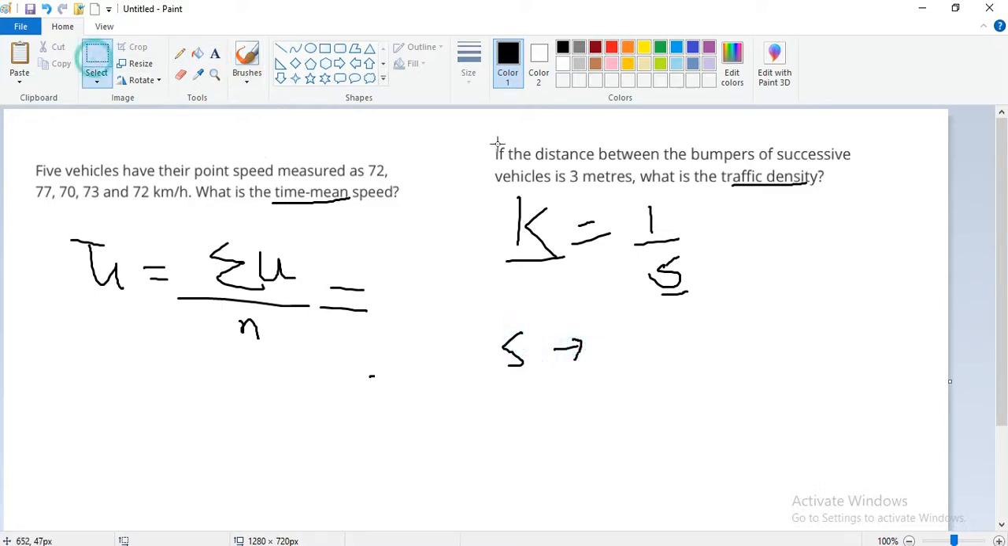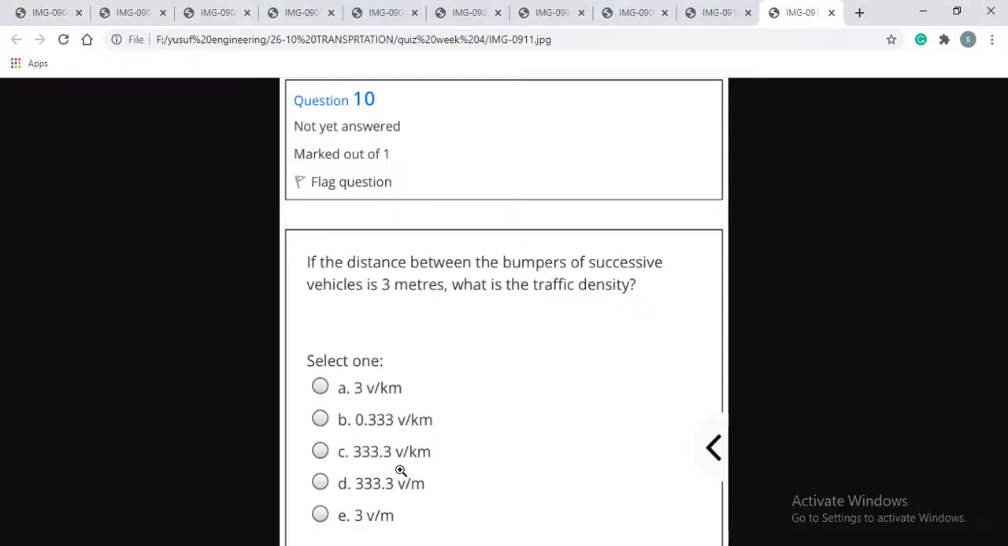S is the distance between the bumpers of successive vehicles. So it will be 1 upon 3. It is 0.33 meter, so the answer will be 0.33 vehicles per meter.